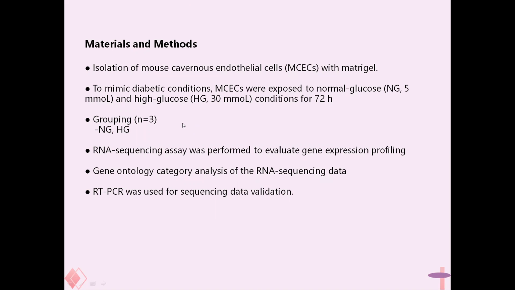For the materials and methods, we isolated the mouse corpus cavernosum endothelial cells with Matrigel and exposed them to glucose conditions to mimic the diabetic conditions. Then the RNA sequencing assay was performed. Finally, we used RT-PCR to validate the newly selected target genes.